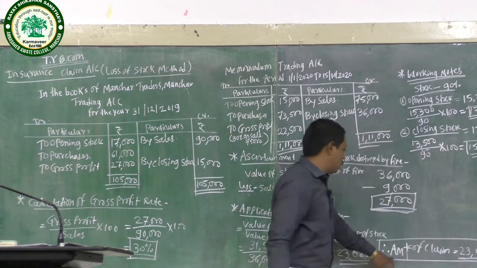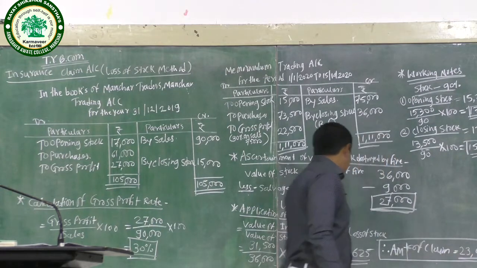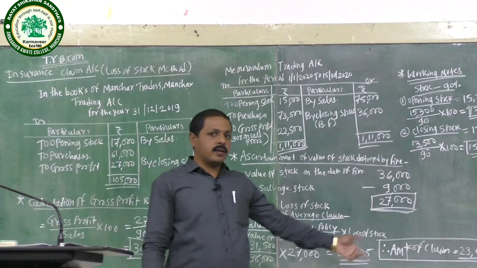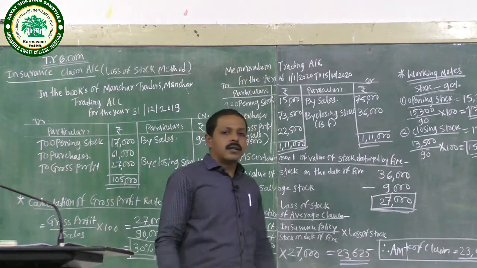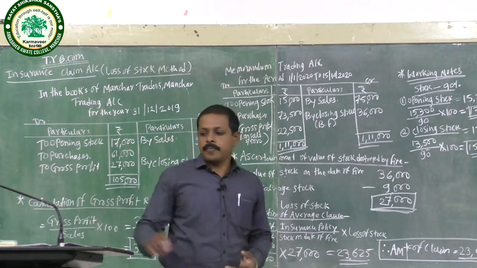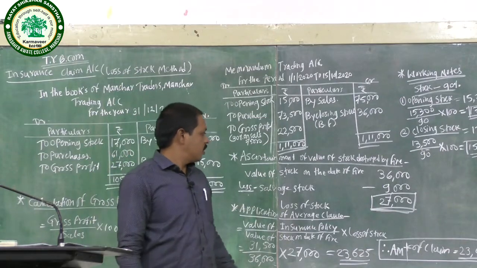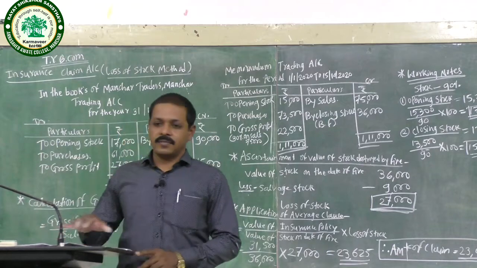Lastly, the amount of claim is calculated as 23,625. Okay. Any problem?